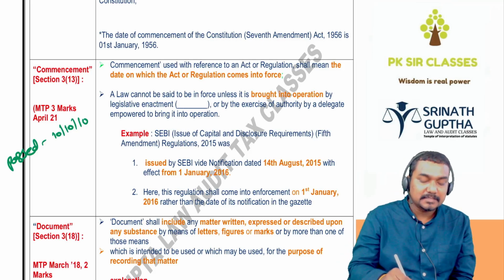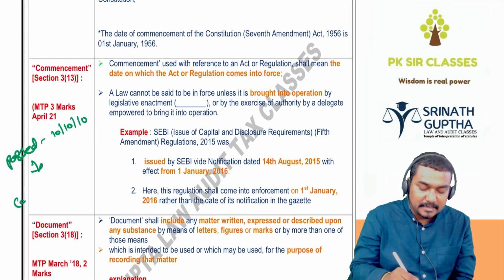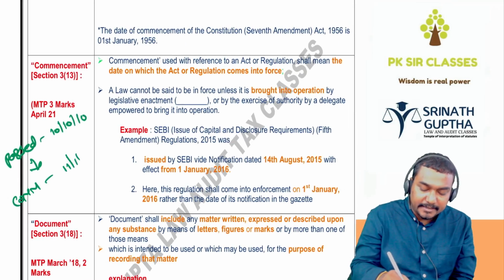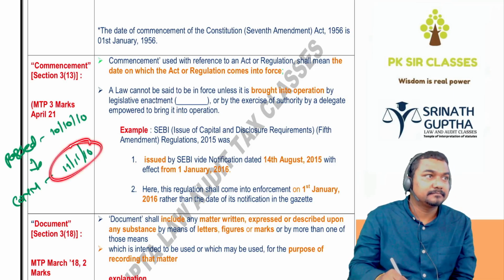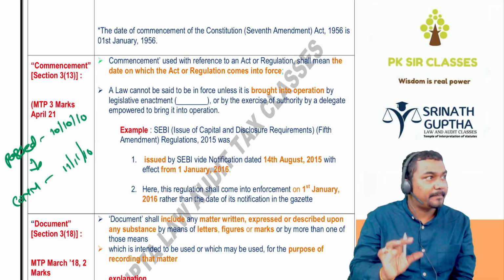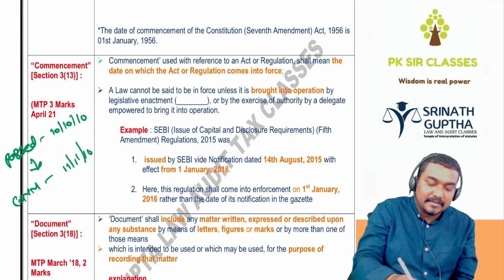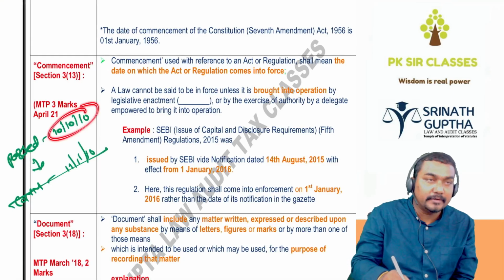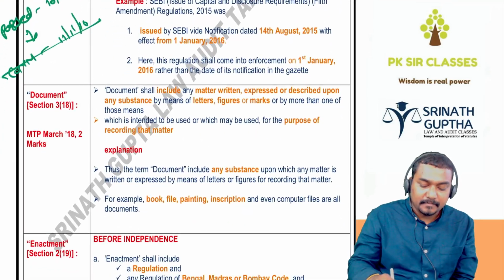But if the Act is passed in the Parliament of India on 10/10/2010 and they specifically notify that they want to commence it from 11/11/2010, then the Act is deemed to commence from this date. So separate dates are specified for passing and commencing, and separate dates will be applicable. If this date is not available, the Act is deemed to be passed on 10/10/2010 and applicable from 10/10/2010 only. Next, definition of document.